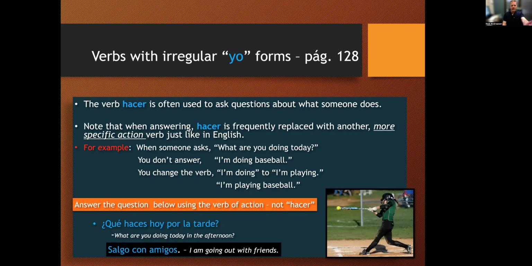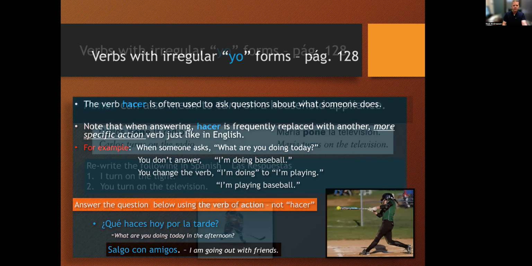Okay, so in the example, ¿qué haces hoy por la tarde? What are you doing today in the afternoon? Salgo con mis amigos. I'm going out with friends. So they're asking tú, so you're still going to have to answer in the yo form, right? If they're asking ustedes, you're going to answer back in nosotros form. But the verb is going to change according to whatever the action is that you're actually going to be doing.